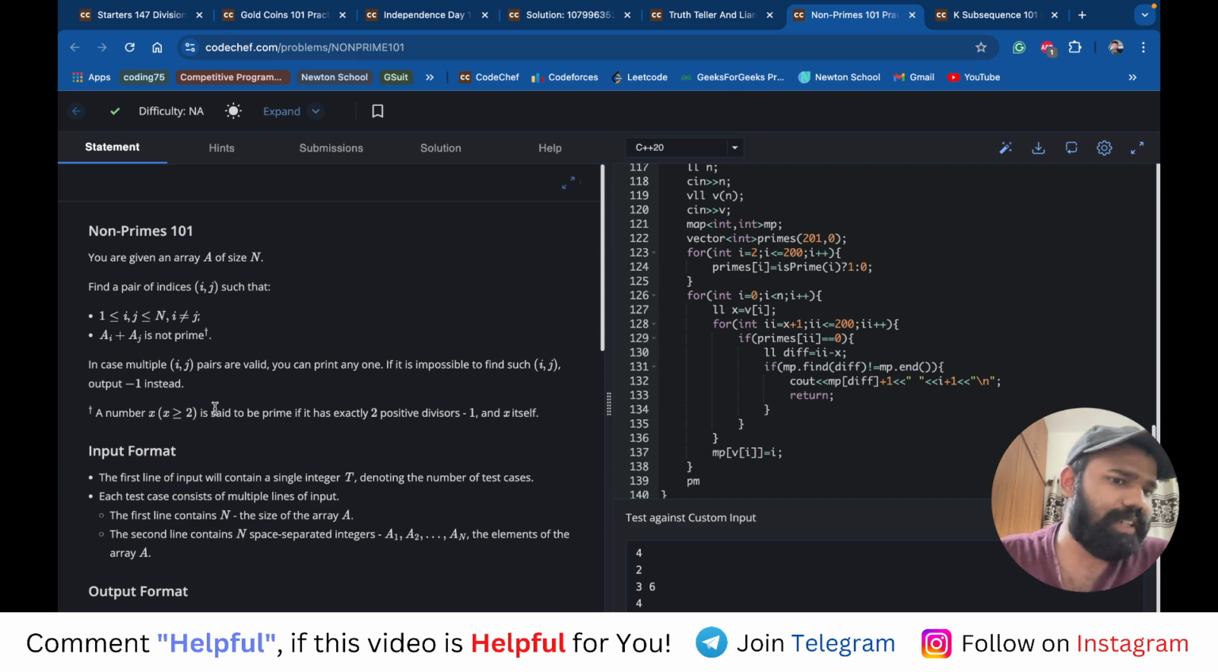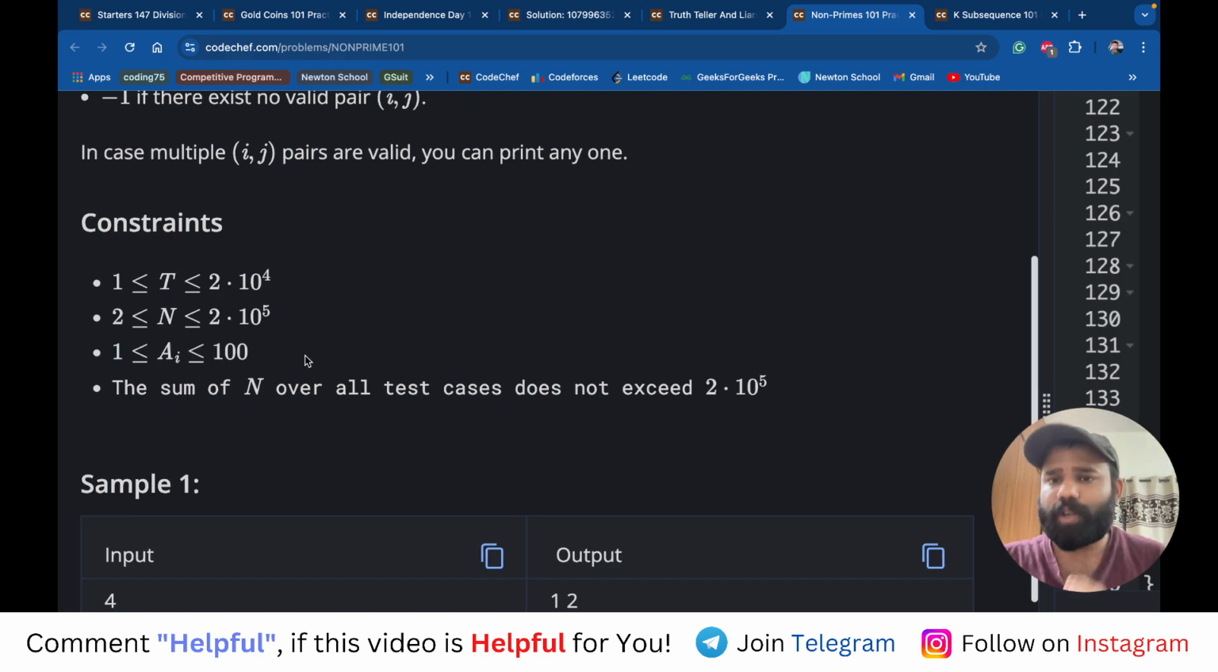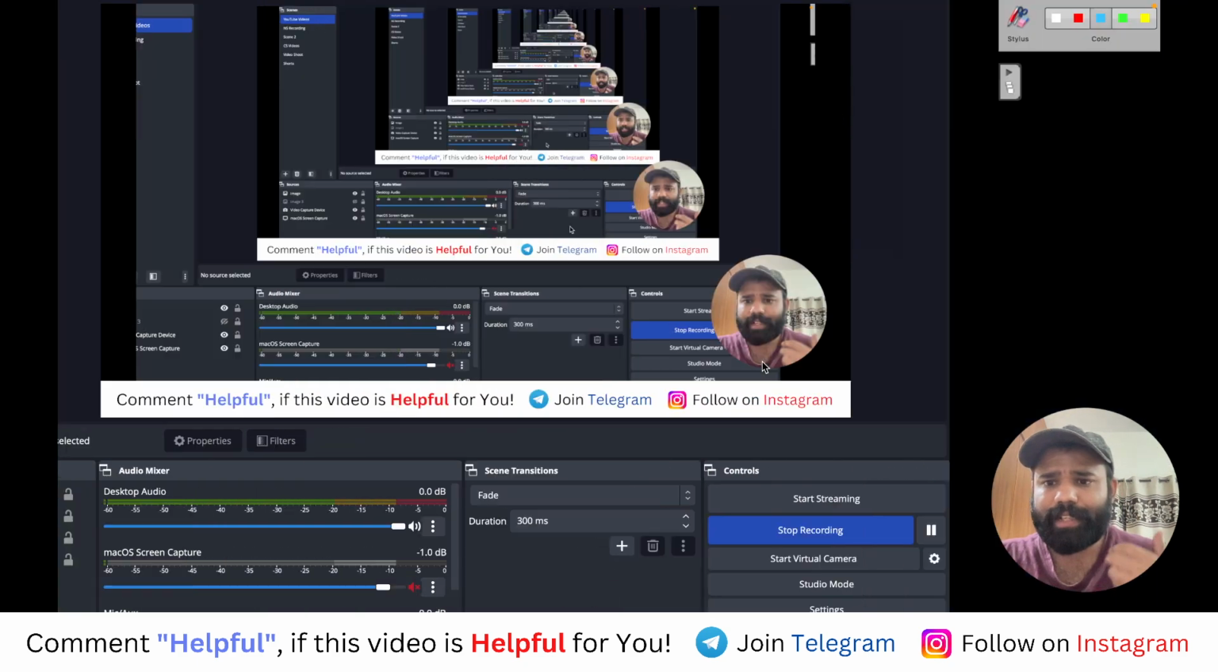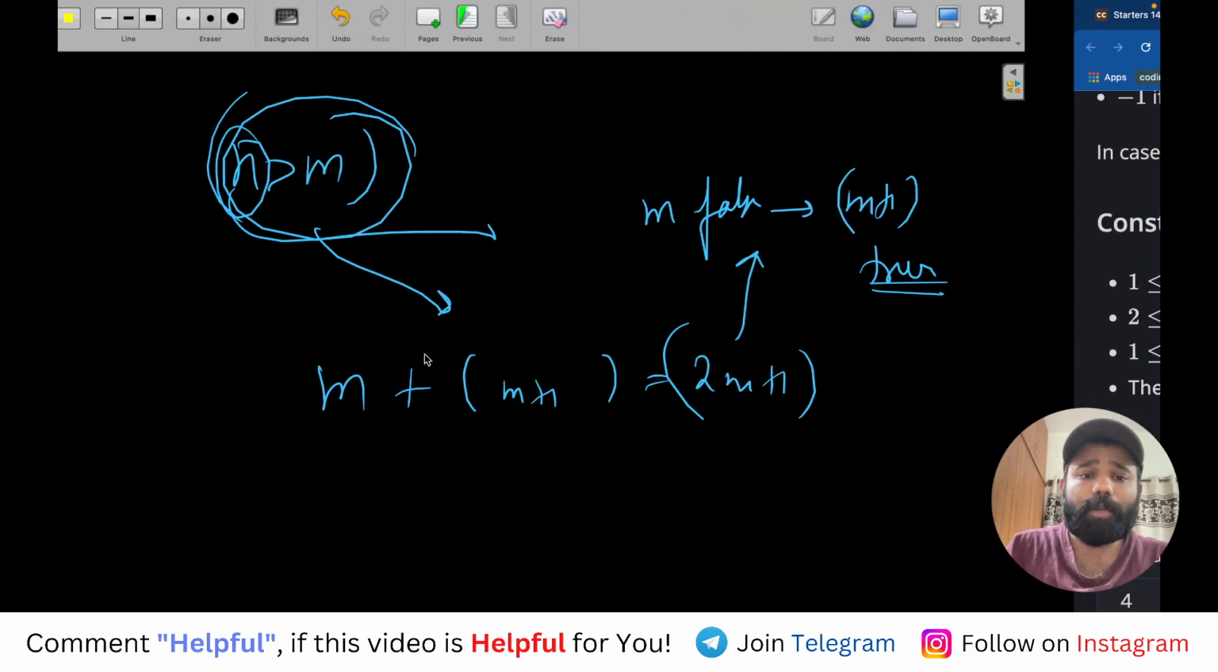So I have solved this problem in a brute force approach only. Why? Because the value of n is 100 only. ठीक है. So not in the very brute force approach. The very brute force approach will be order of n square, where you check every pair. But that is not possible, right? It will give TLE.